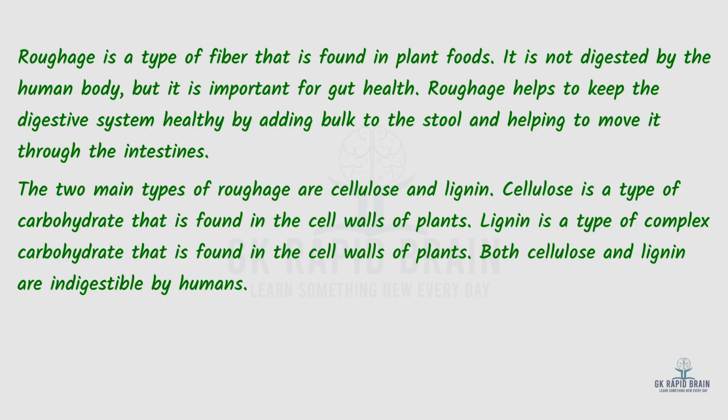Roughage is a type of fiber that is found in plant food. It is not digested by the human body, but it is important for gut health. Roughage helps to keep the digestive system healthy by adding bulk to the stool and helping to move it through the intestines. The two main types of roughage are cellulose and lignin. Cellulose is a type of carbohydrate that is found in the cell walls of plants. Lignin is a type of complex carbohydrate that is found in the cell walls of plants. Both cellulose and lignin are indigestible by humans.